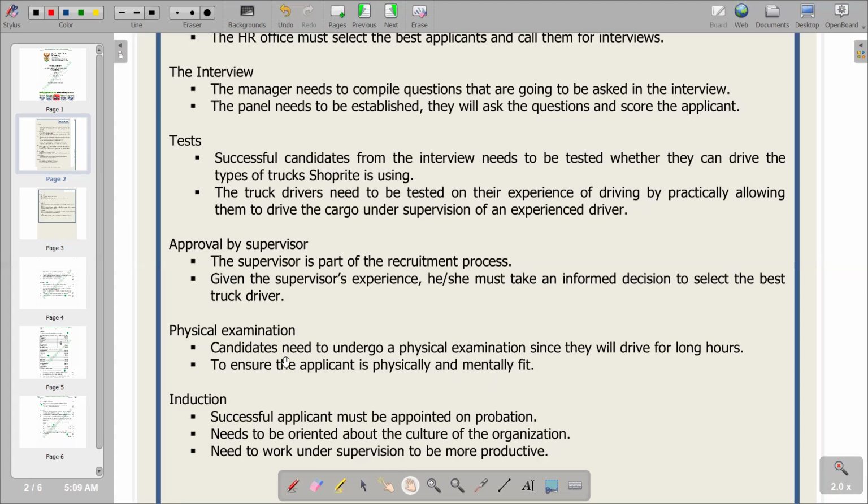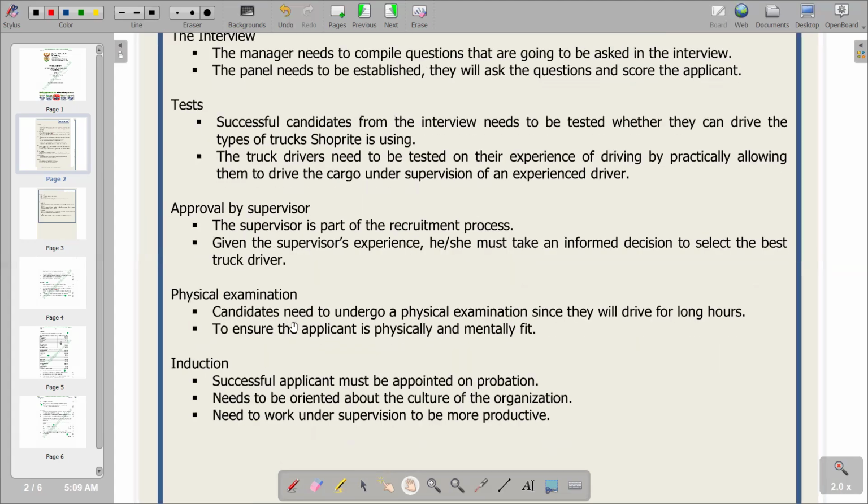Then we have got induction. Remember, when we are doing a job induction, it involves onboarding new employees and providing crucial information to help them adjust to their new roles. That is a job induction. So that's the point that we are at.